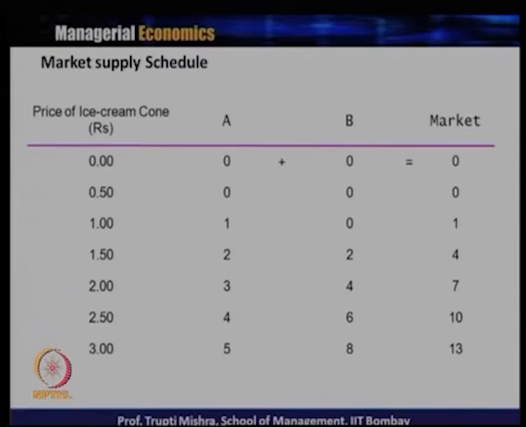That is the total market supply of ice cream cone at different price levels in a given period. A given period can be a week, a month, or a year. So, generally market supply is the total quantity supplied by different sellers in the market at different prices in a given period.